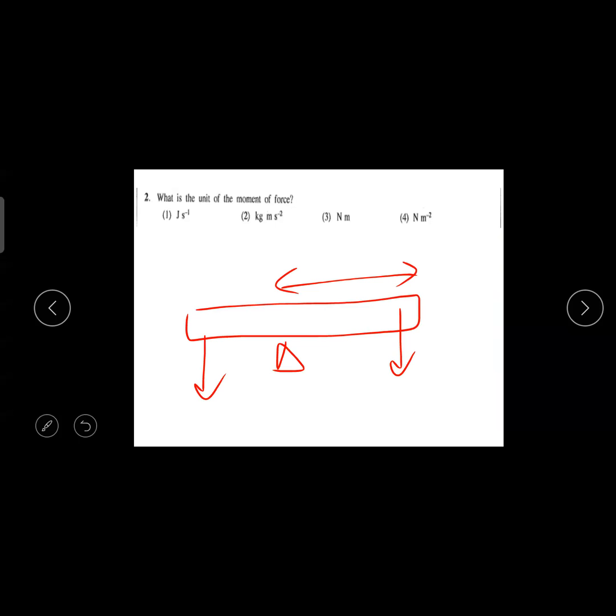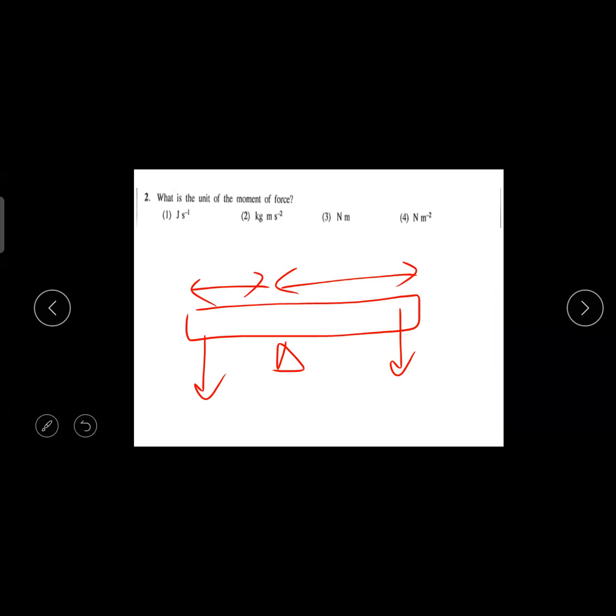Moment comes under rotational motion. Have you all studied this kind of question? There is a weight here and a weight here, and you are balancing this side moment and that side moment. You have two types of moment, clockwise moment and anti-clockwise moment. To balance something under equilibrium, the anti-clockwise moment should always equal the clockwise moment.